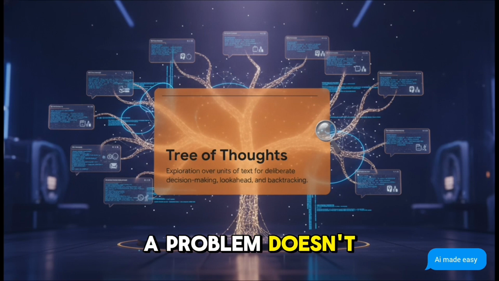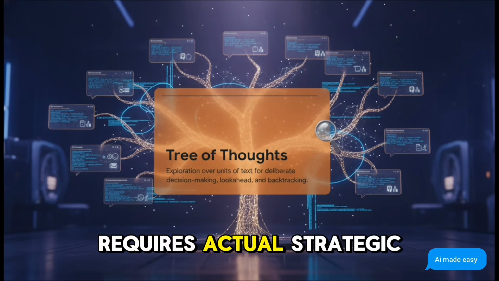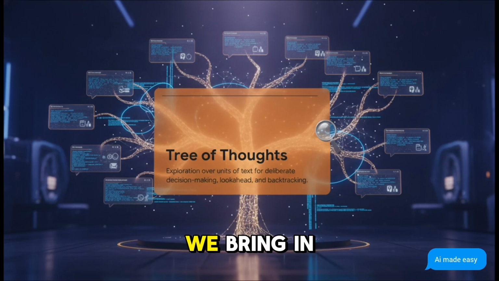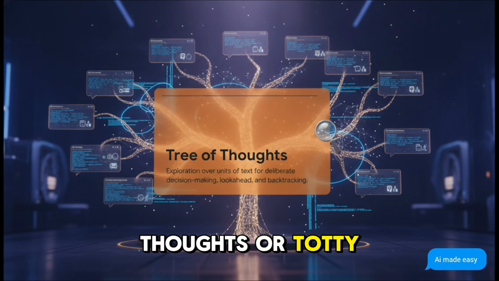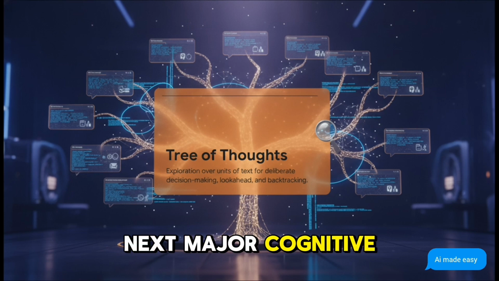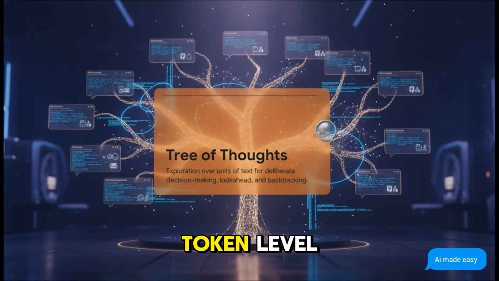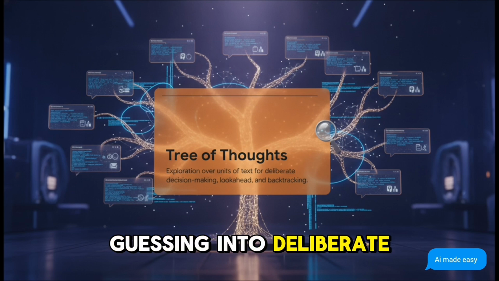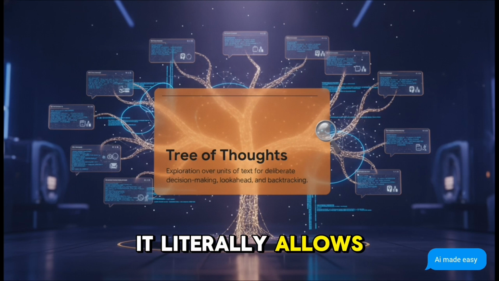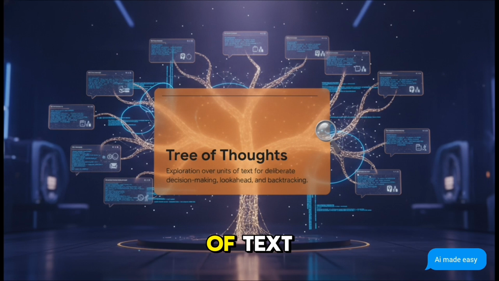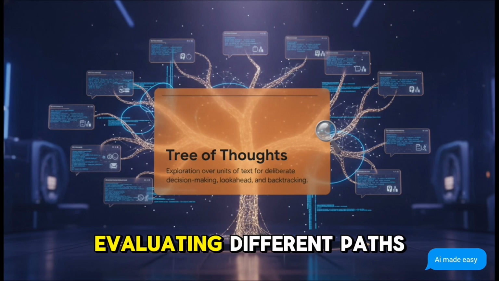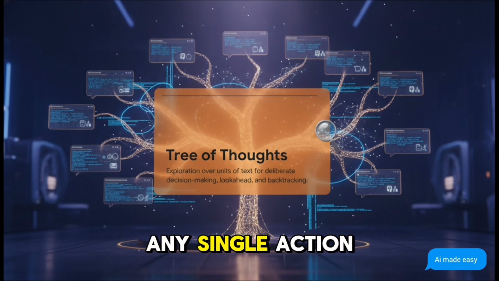But think about it. What if a problem doesn't just need breaking down? What if it requires actual strategic planning? Well, for that, we bring in the tree of thoughts, or ToT. This is our next major cognitive upgrade. It shifts the model from simple token-level left-to-right guessing into deliberate problem-solving. It literally allows the AI to explore coherent units of text, which we call thoughts, evaluating different paths before committing to any single action.